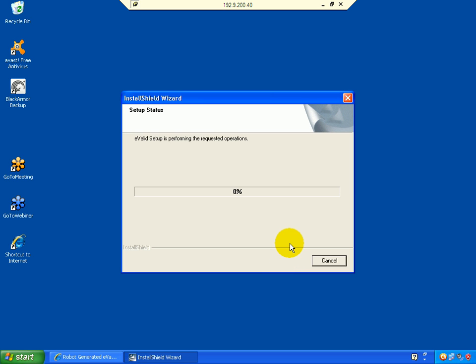eValid setup continues to performing the requested operations. Towards the end, you'll see a command window pop open. This requires administrative privileges in order for the eValid License Manager services to start up.